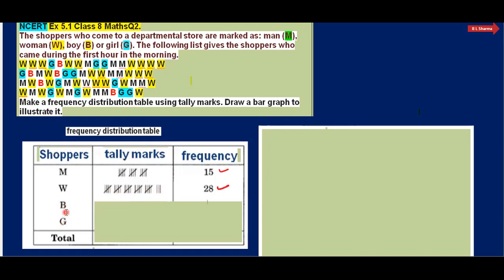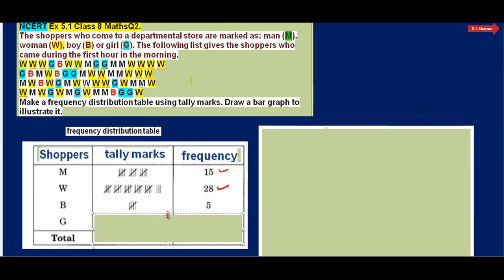Then we come to boys. How many boys visited the departmental store during the first hour? So we can count here. It should be 5 here. 1, 2, 3, 4, 5. So in the first hour, 5 boys visited the departmental store. So this is boys. The tally mark is 5, and this is the frequency, meaning the number of boys, that is 5.